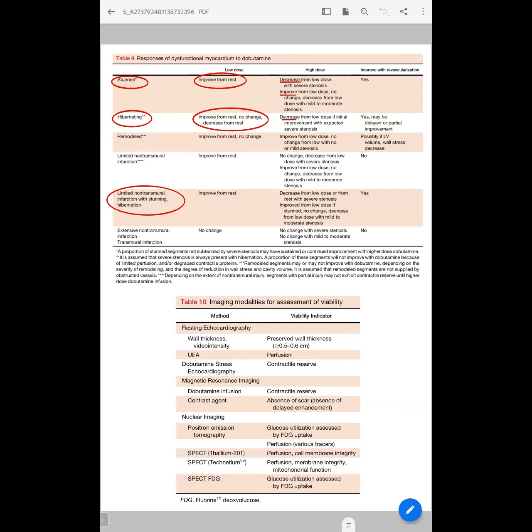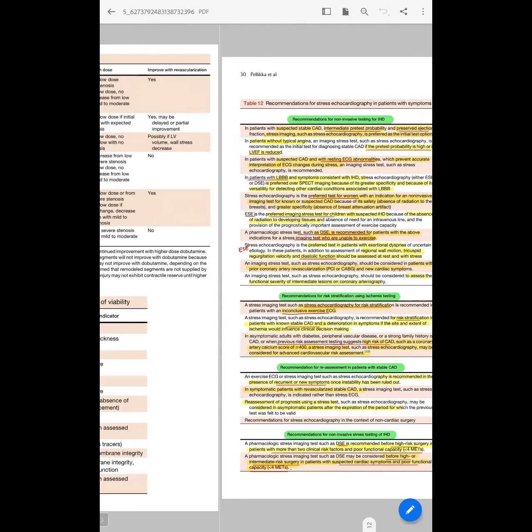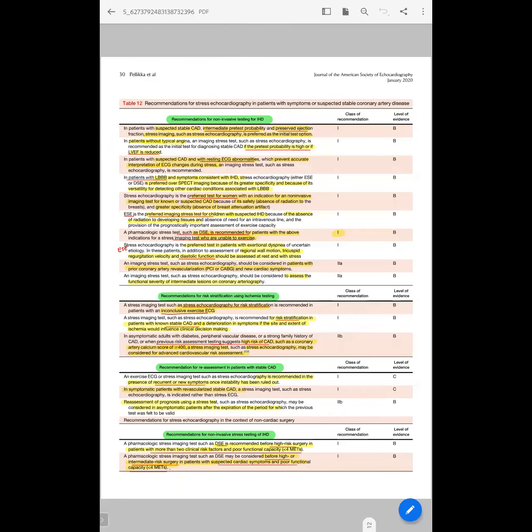Coming to the imaging, other imaging modalities of viability assessment include magnetic resonance imaging, nuclear imaging, SPECT and FDG PET. Okay, what are the recommendations of stress echocardiography? Recommendations are invasive testing for IHD, or risk stratification of IHD, or reassessment of patients with stable CAD, and as a non-invasive stress testing in patients who are unable to perform exercise for stable ischemic heart disease.